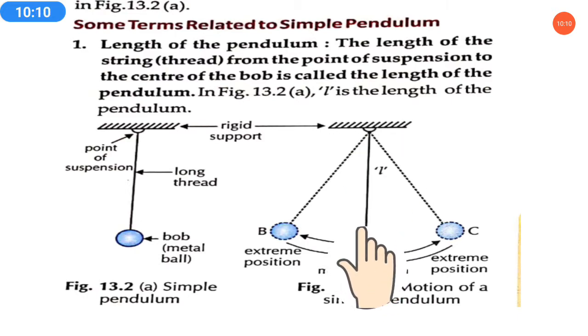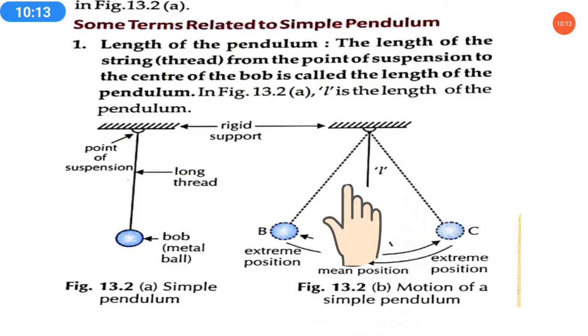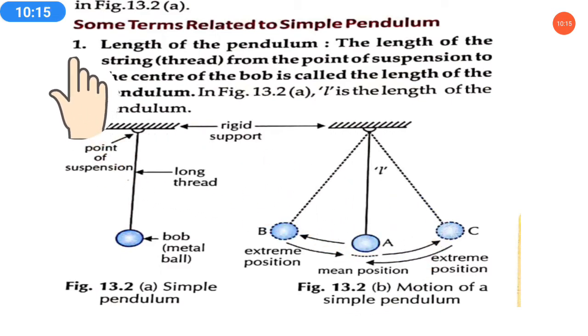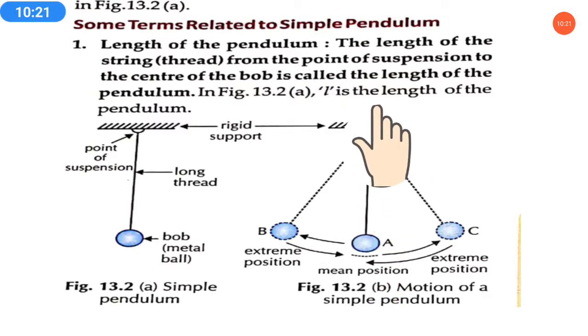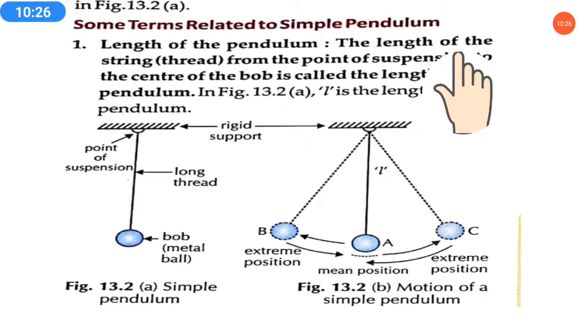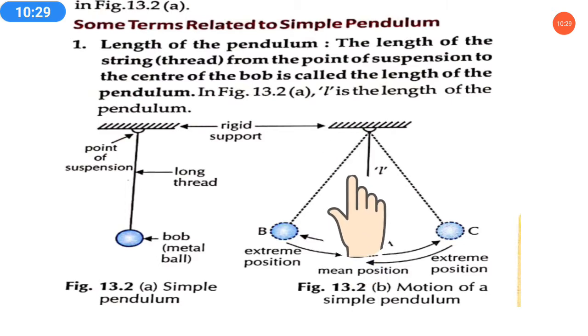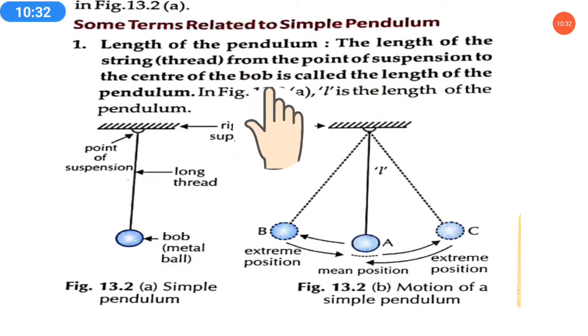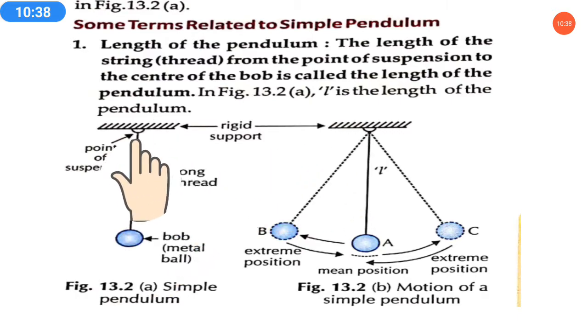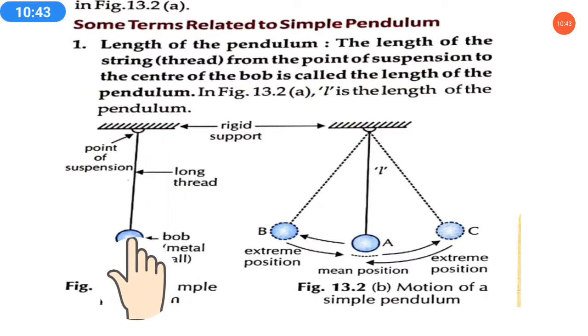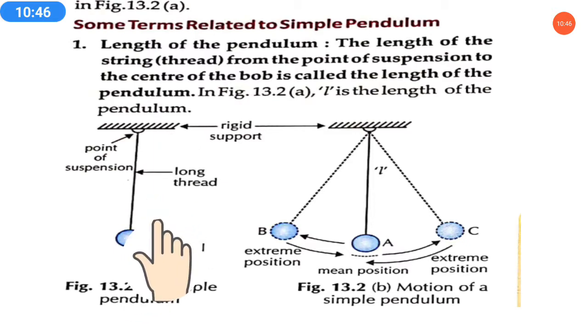We got what a pendulum is: it swings back and forth. But many terms are related to this pendulum, and we will study them first. The first is the length of the pendulum. Here we see that the bob is connected with a long thread. So how will we find the length of the pendulum? See, it is the length of the string from the point of suspension to the center of the bob. This is the point of suspension, where the pendulum is tied, and here will be the center of the bob.